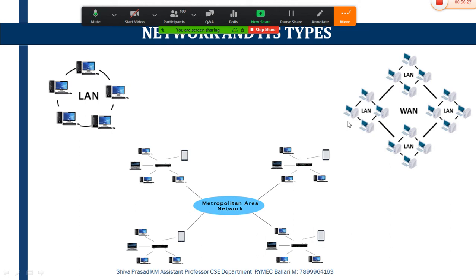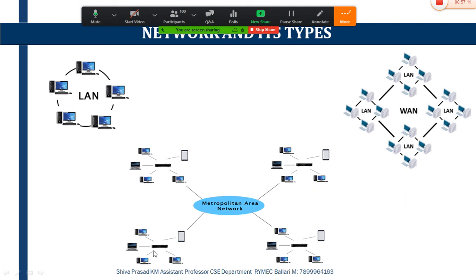If I want to transfer the data from LAN 1 to LAN 2, let us say this one is LAN 1 and this one is LAN 2, I can't transfer the data directly to LAN 2. Instead, I transfer the data from LAN 1 to the metropolitan area network, and this metropolitan area network will transfer the data to LAN 2. It acts as a mediator between this system and this system.